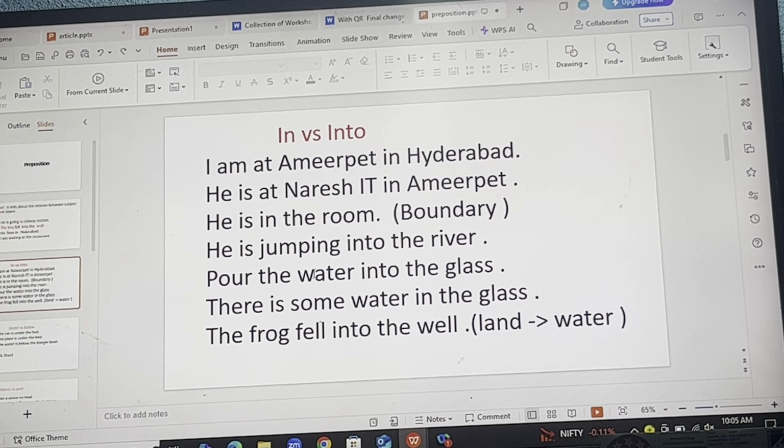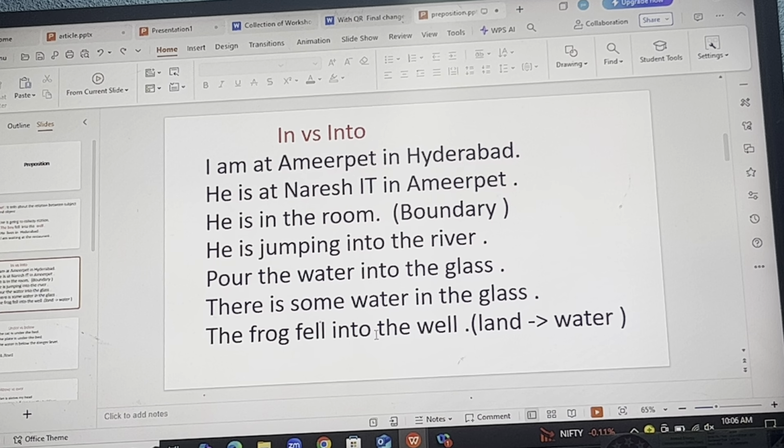In the same way, pour the water into the glass. So into is used if there is any motion, if there is any movement. In that case, we use into. Hope you're getting it. There is some water in the glass. So as we have discussed, in is used for the boundary, whereas into is used if there is any motion, any movement. I repeat, like the frog, as it is changing from one medium to another medium.